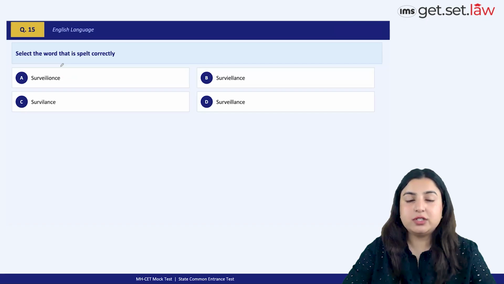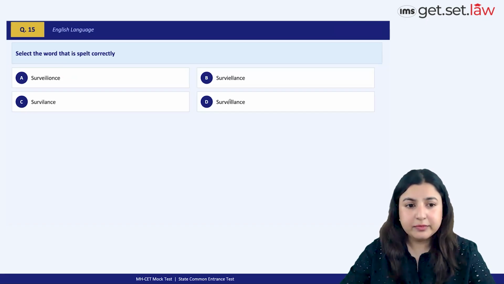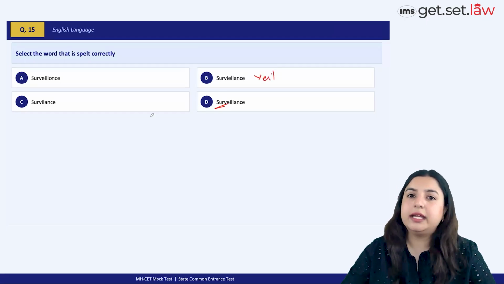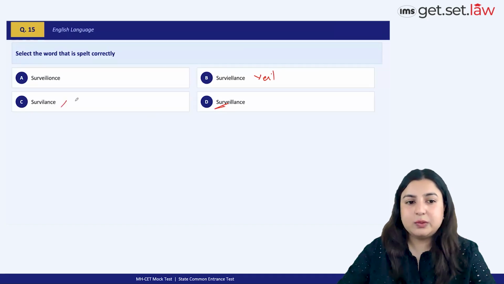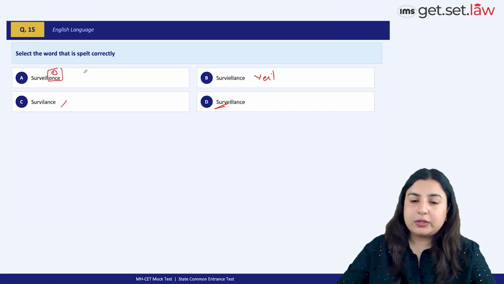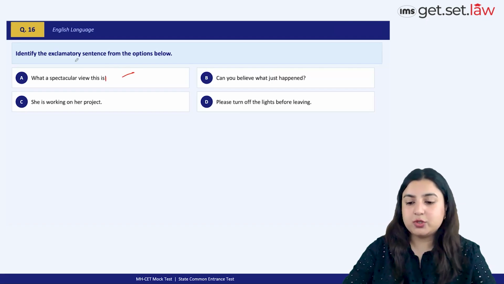Now, we also have a question on spellings, and the correct spelling of surveillance, it's also important that you pronounce it correctly, would be D. This is wrong because it's VEIL, right? This is absolutely incorrect. This in itself contains a no, which is so conspicuous here, right? So option A is wrong. Next question, we have to identify the exclamatory sentence, which right off the bat, you can choose option A, uses an interjection. Option A is the best option choice.